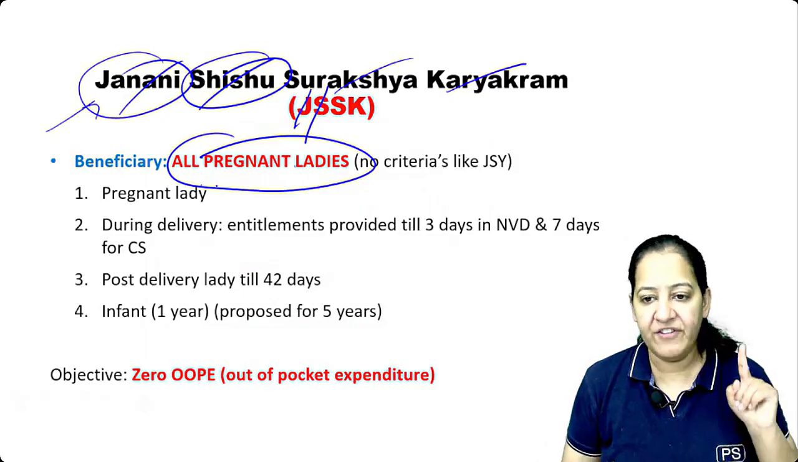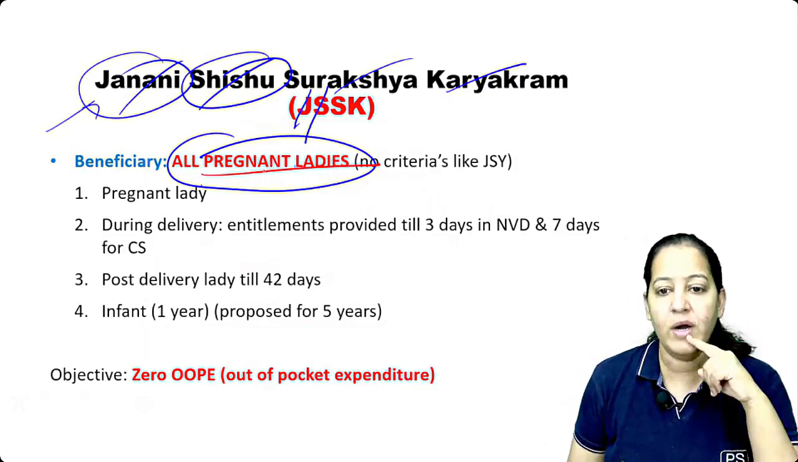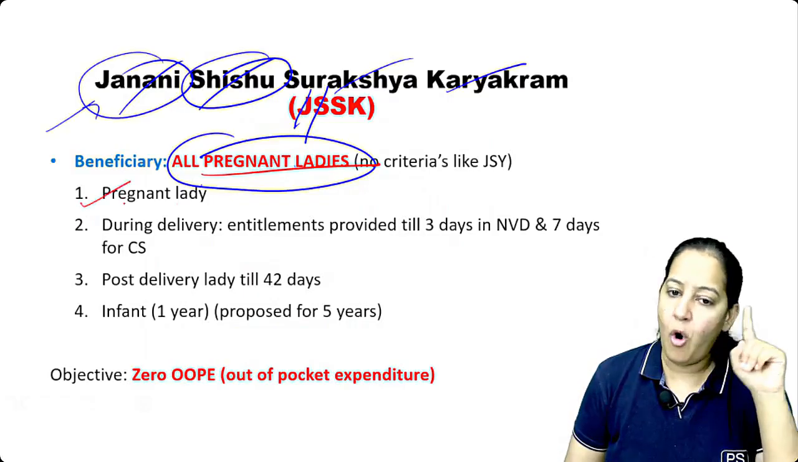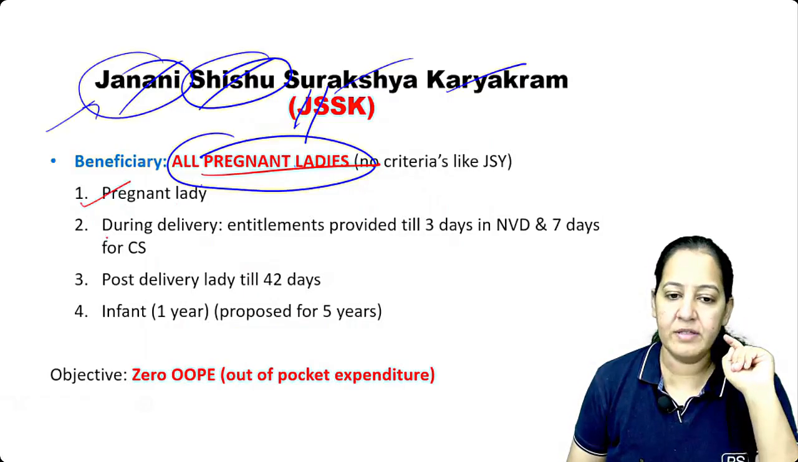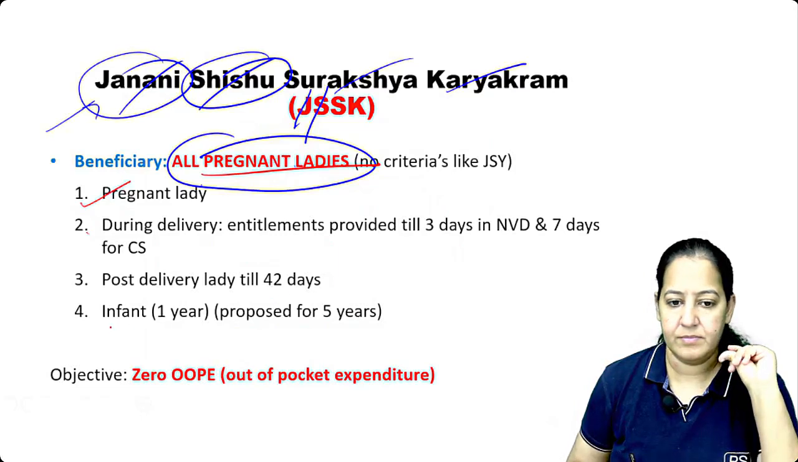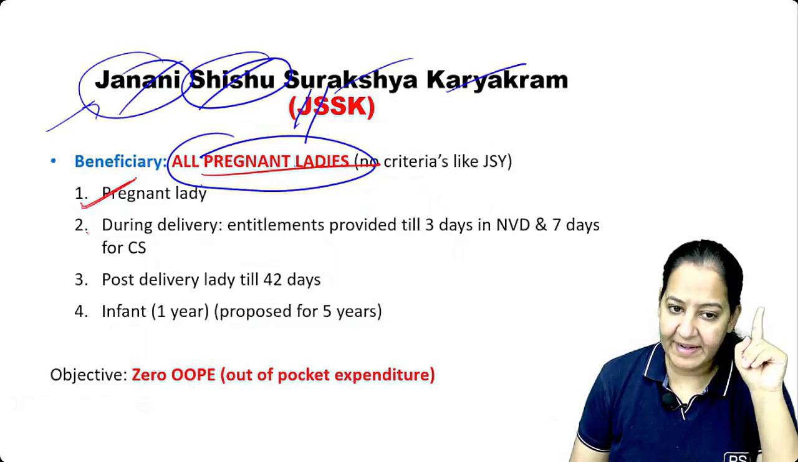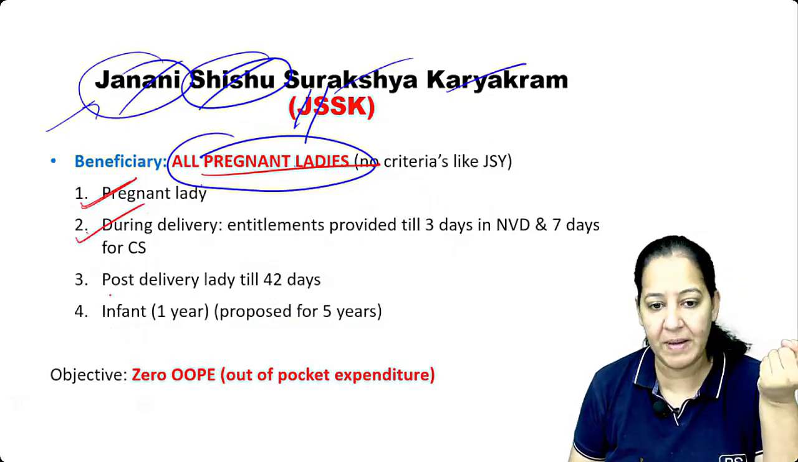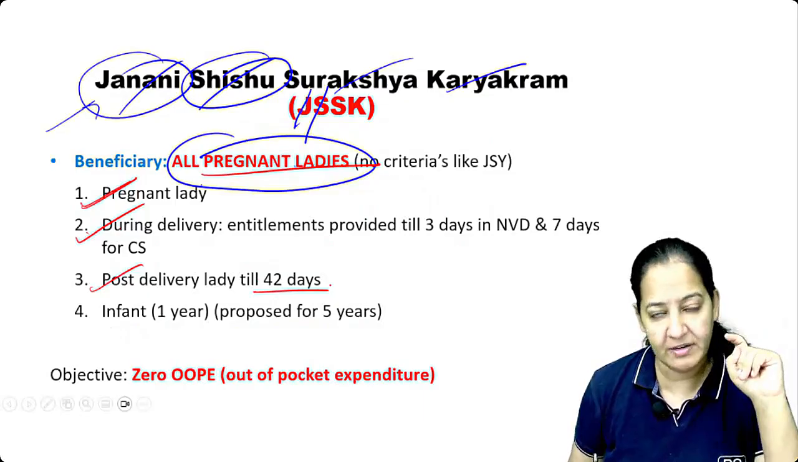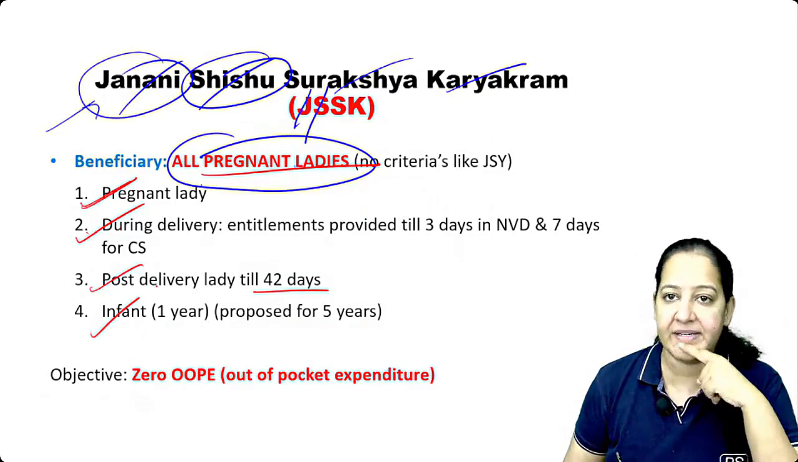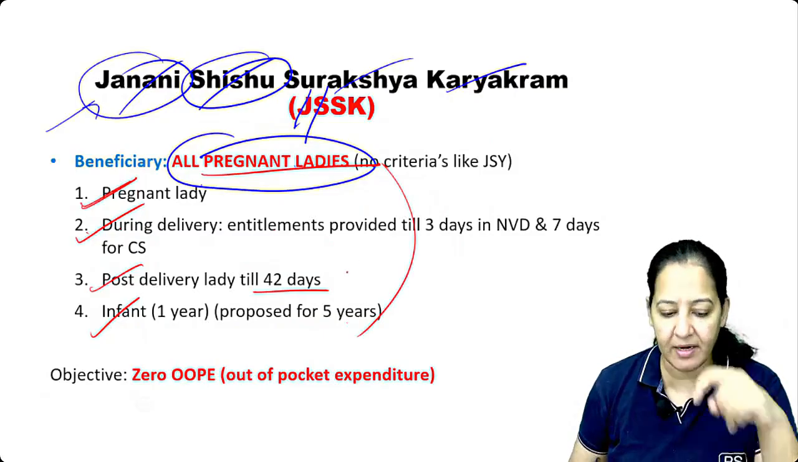So the beneficiaries are the pregnant ladies. All the pregnant ladies, and all those who are in labor and delivering, are also beneficiaries. Post delivery, up to 42 days, the ladies can claim this karyakram, and the infants up to 1 year of age. These are the beneficiaries.